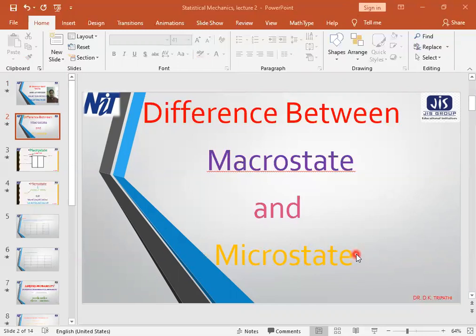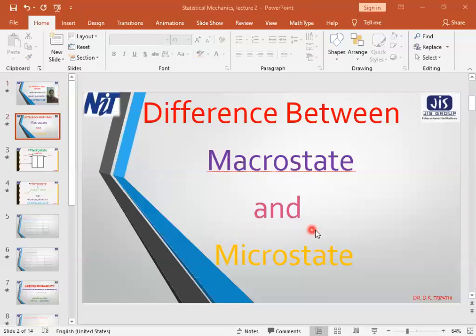Second thing, we can say that macroscopic distribution, that is macrostate, is a non-specific distribution, whereas microstate is a specific distribution. Why? Because in the macrostate, identity is not taken care of, whereas in microstate, identity is taken care of.